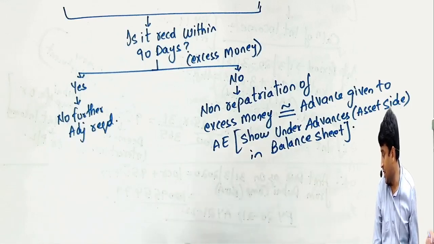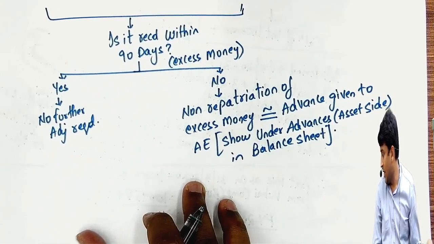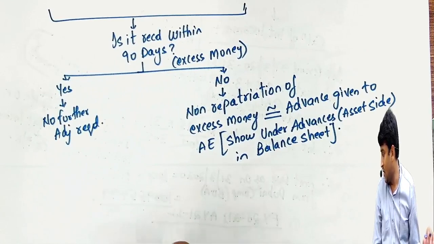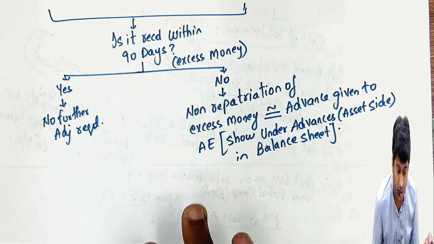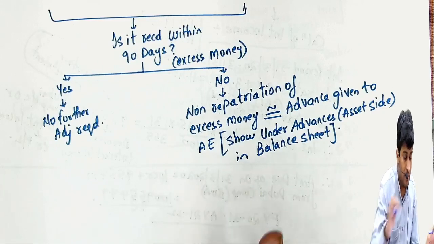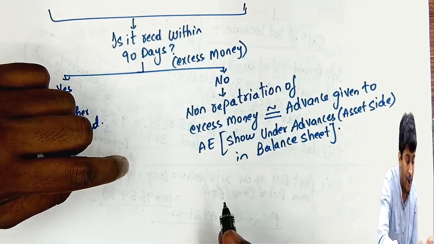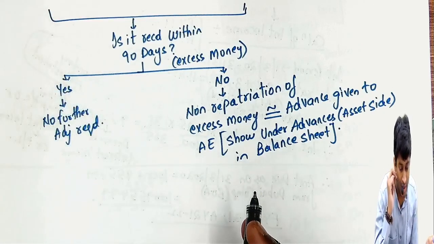Non-repatriation of excess money, that is 10 crores, will be treated as the advance given to associated enterprise. Even if that's not an advance, we'll assume it as an advance given to him.